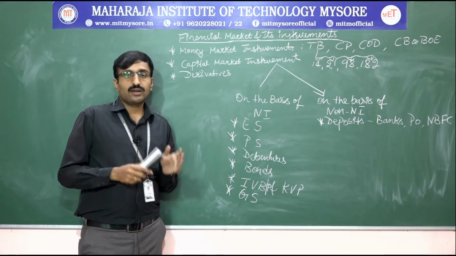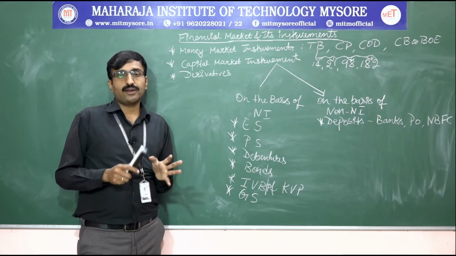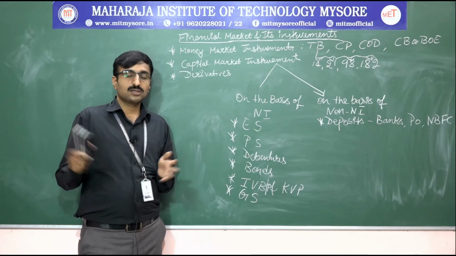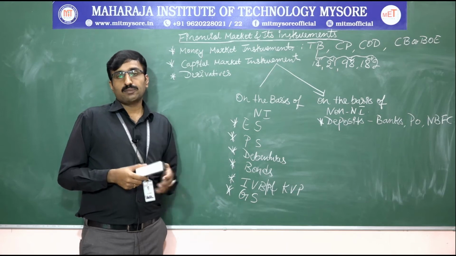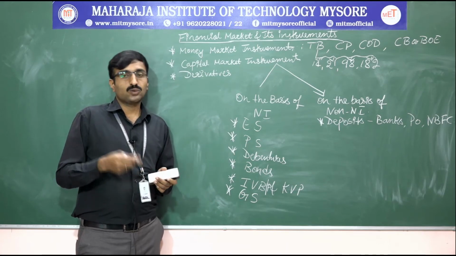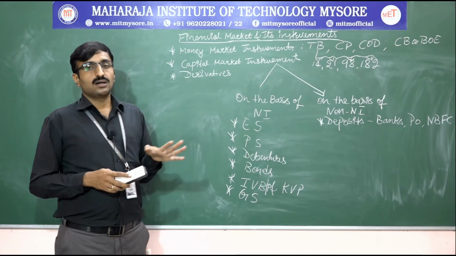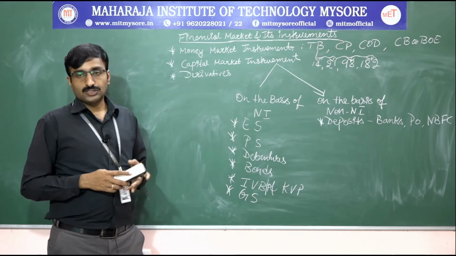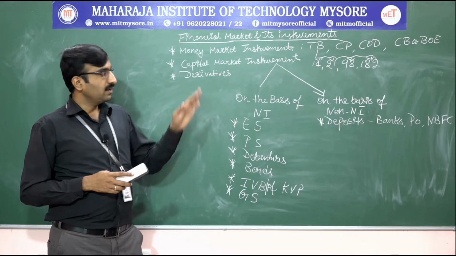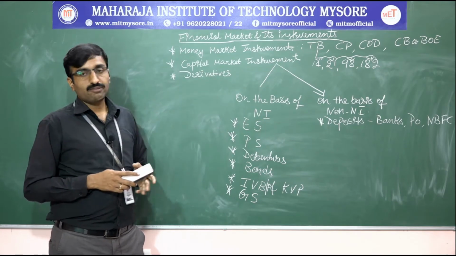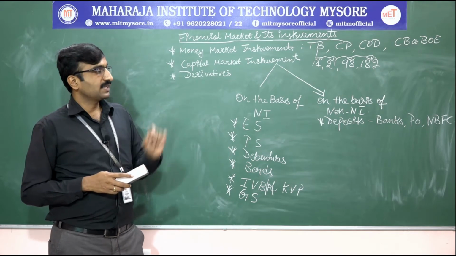Also we are having recurring deposits, which usually start from 500 rupees, for 1 year, 2 years or 3 years, and whenever you want you can get back your amount. Based on the maturity period, you can do the recurring deposits. So deposits are the non-negotiable instruments which happen in banks, and also in post office, and also in non-banking financial company.